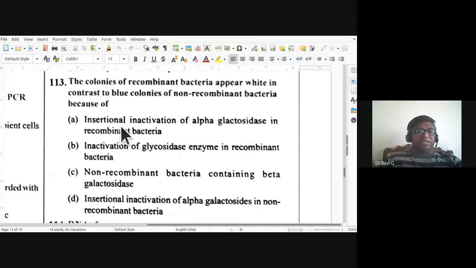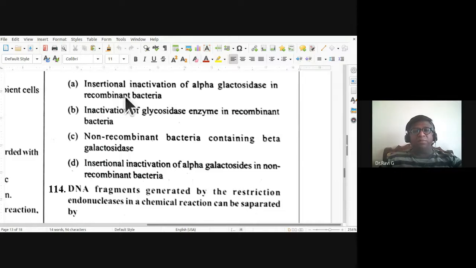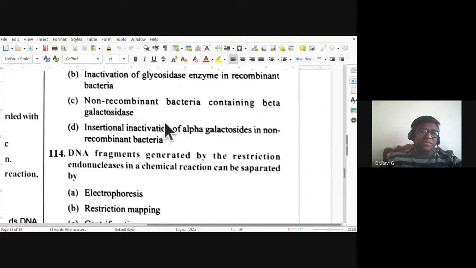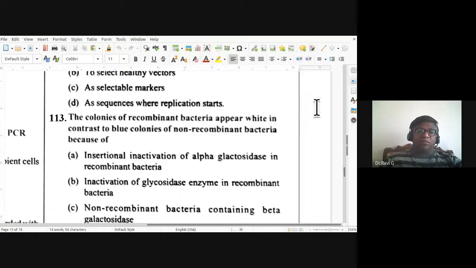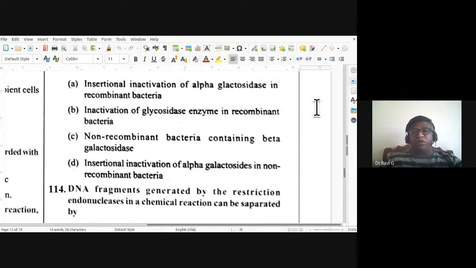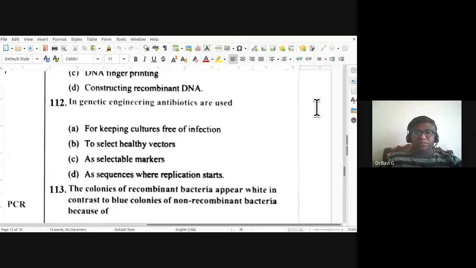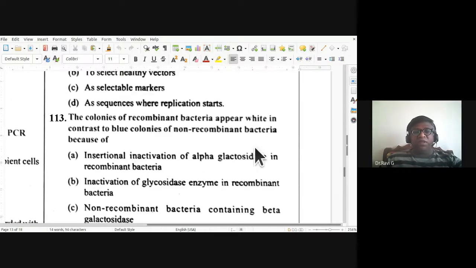So because of, is it insertional inactivation of alpha galactosidase in recombinant bacteria, or is it because of inactivation of glycosidase enzyme in recombinant bacteria, or non-recombinant bacteria containing beta galactosidase? So this is the correct option. The non-recombinant bacteria will be containing beta galactosidase, because of which they form the blue colonies. The non-recombinant bacteria contain beta galactosidase.